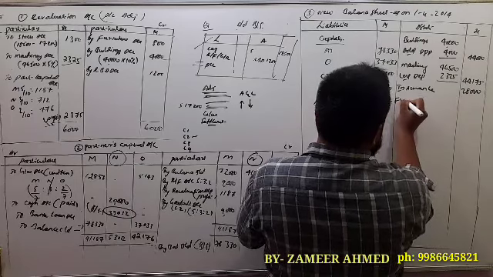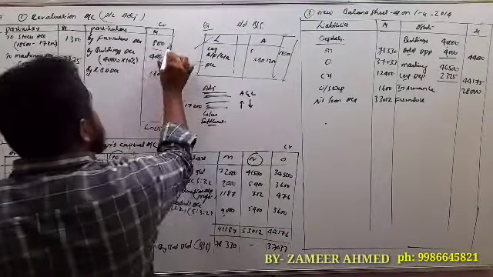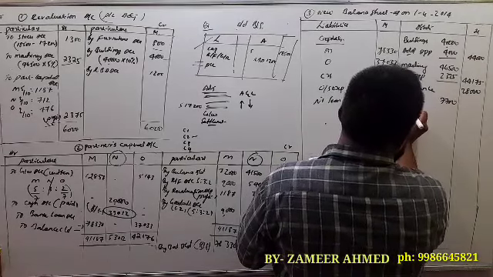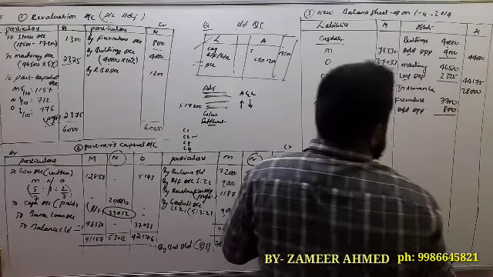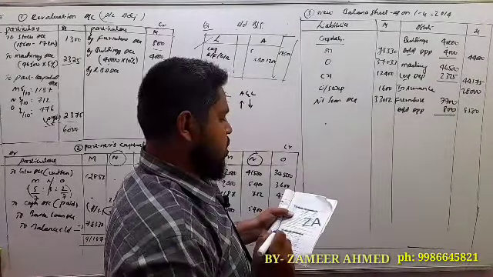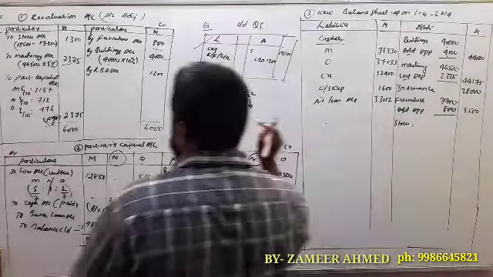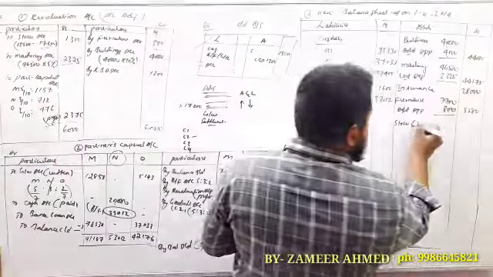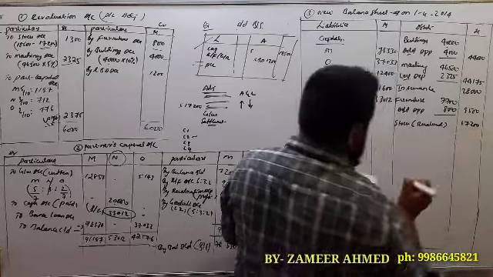Next furniture. You got an adjustment here, appreciation of 800. 7,700 plus appreciation of 800, so 8,500. Next stock. Stock after revaluation, there is an adjustment here. After revaluation, 17,200.